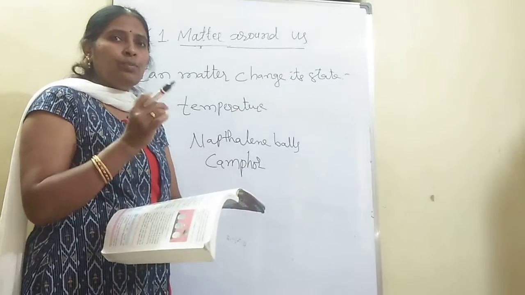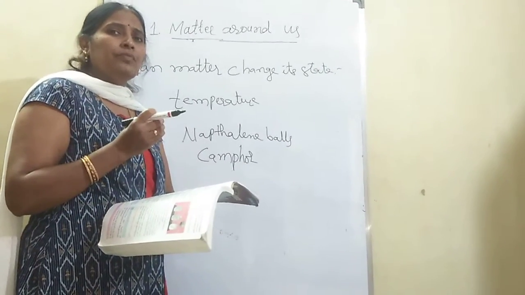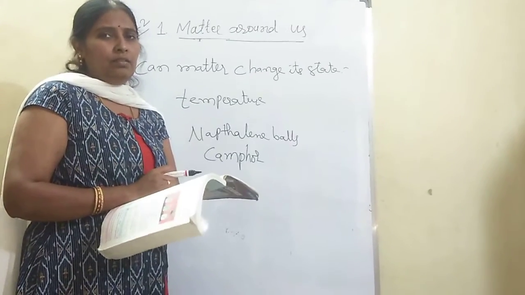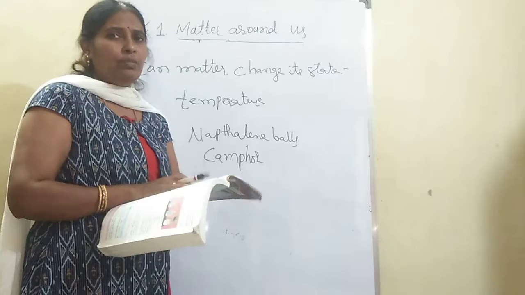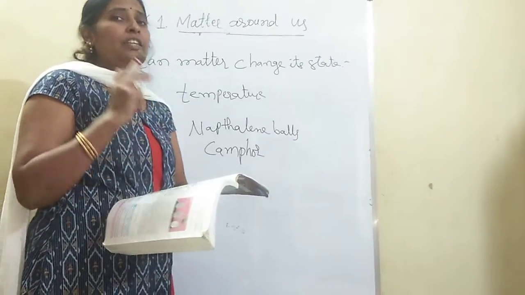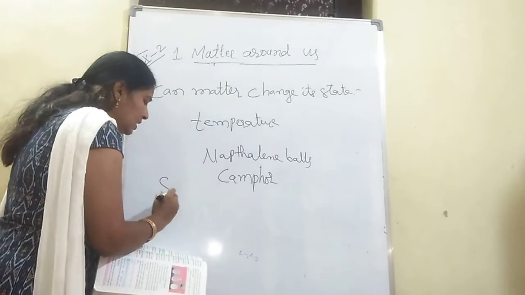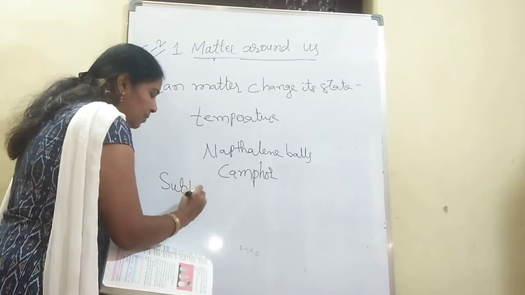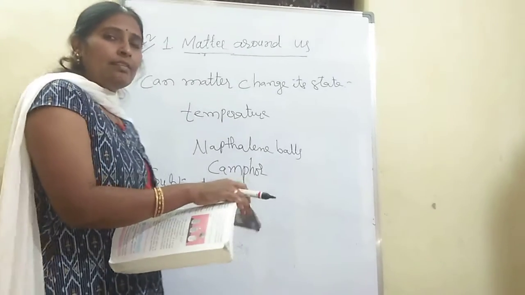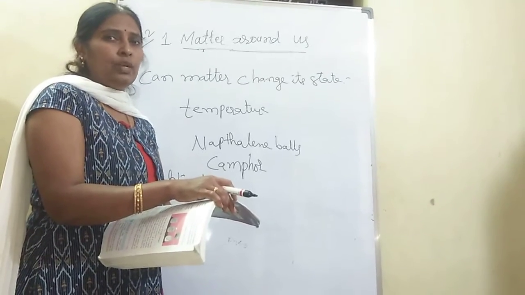If, while doing the puja, you take the karpur, that is camphor, after a few minutes when it is lighted, we won't find the camphor in that spoon or plate. Why? Naphthalene or camphor directly changes from solid into gas without giving liquid, and such a property is known as sublimation. What is sublimation? Sublimation is nothing but a solid directly changing into the gaseous state without giving liquid.